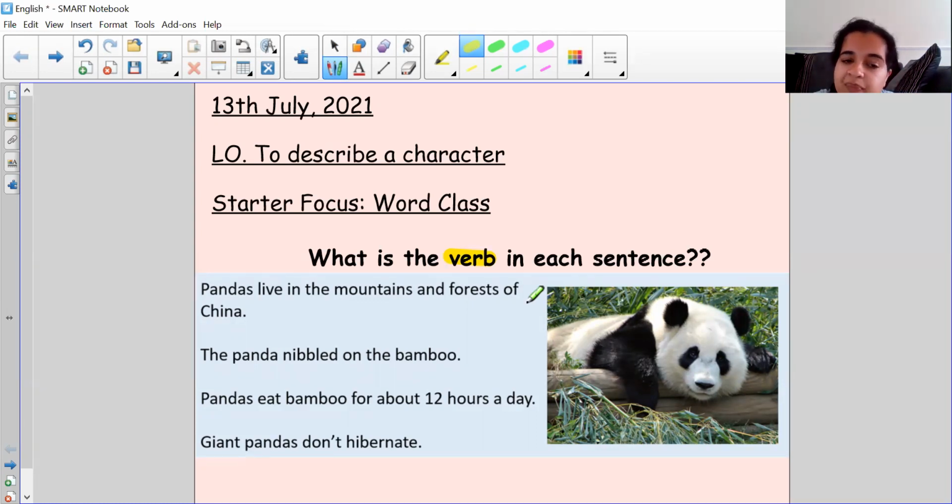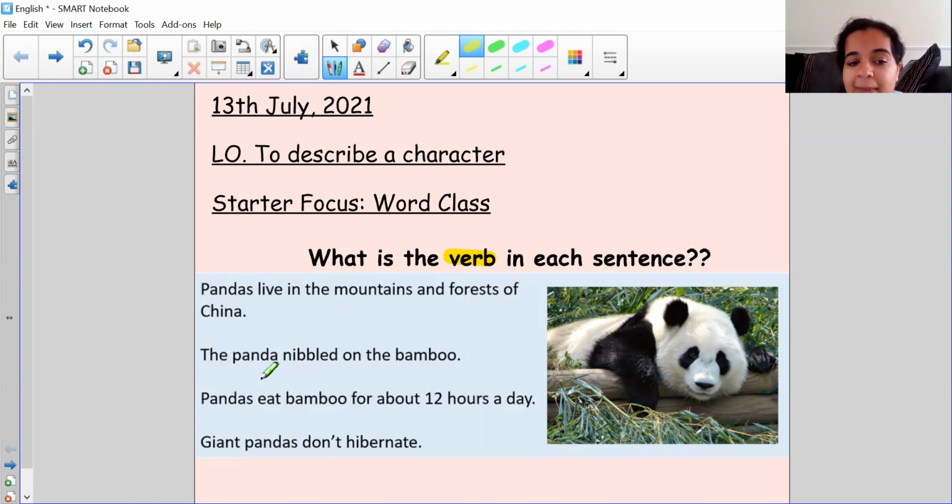Okay, so have a think, pause the screen, write down your verbs. I will read out the sentence for you if you were not sure. And then as I read the sentence, can you think, ooh, what's the action? What are the pandas doing? And write that down. So sentence one, pandas live in the mountains and forests of China. What is the verb? What is the action? What are the pandas doing?